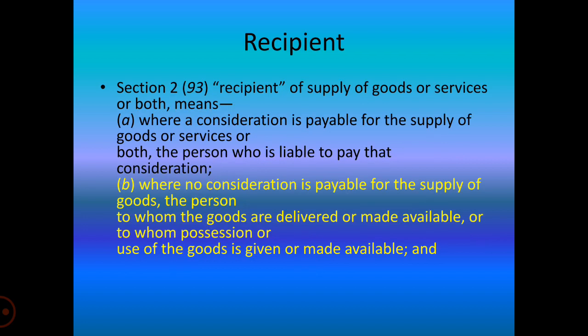When no payment is payable for the supply of those goods, then the person to whom the goods were delivered and made available for the purpose of use would be the recipient. And where a payment has been made, a consideration is payable for the supply of goods or services or both, then the person who is liable to pay the amount would be the recipient of supply of goods or services or both.